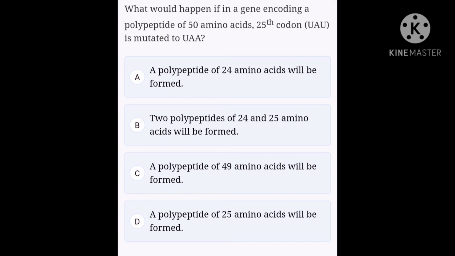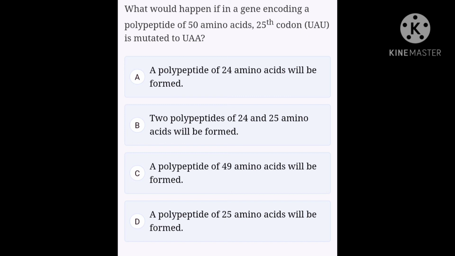There are 64 codons in total in the genetic code, of which 61 codons code for amino acids and 3 codons do not code for any amino acids and are called stop codons, since protein synthesis is terminated when stop codons are read. The codon is a triplet. UAA, UAG and UGA are the three stop codons. A gene encoding a polypeptide of 50 amino acids implies that this gene has 51 codons, where the 51st codon is a stop codon.